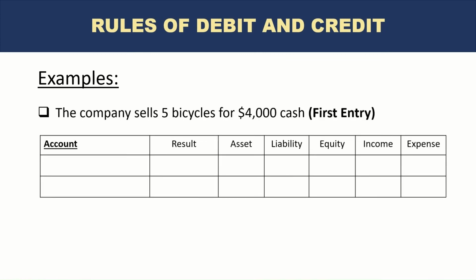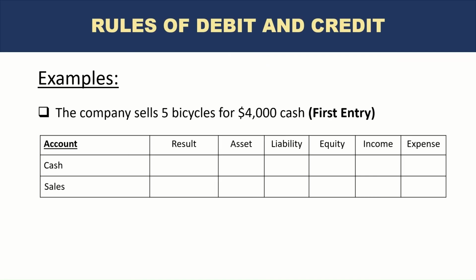Okay. So the company sells 5 bicycles for $4,000. The first entry will be the sales side of the entry. So the accounts that will be impacted are, one is cash, of course, because the company has received $4,000. The second will be sales or income.